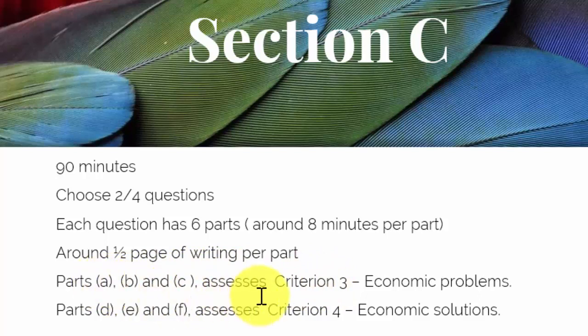The first 3 parts will assess criterion 3, economic problems, and then the next 3 questions relate to solving that economic problem, which is criterion 4. Okay, so that's a big change. The way that they've been set up too is that there'll be the first 2 questions, you get 1 out of 2 choices there, which will be to do with unit 1 and 2 from the syllabus, and the second pair of questions will then be from unit 3 of the syllabus, which is the global economy.